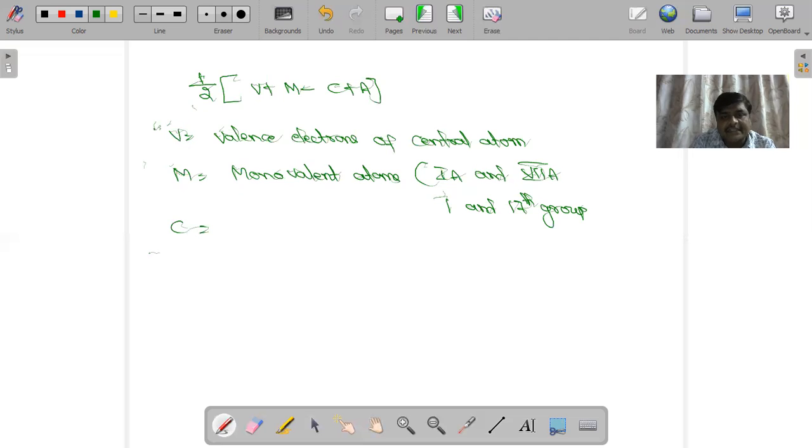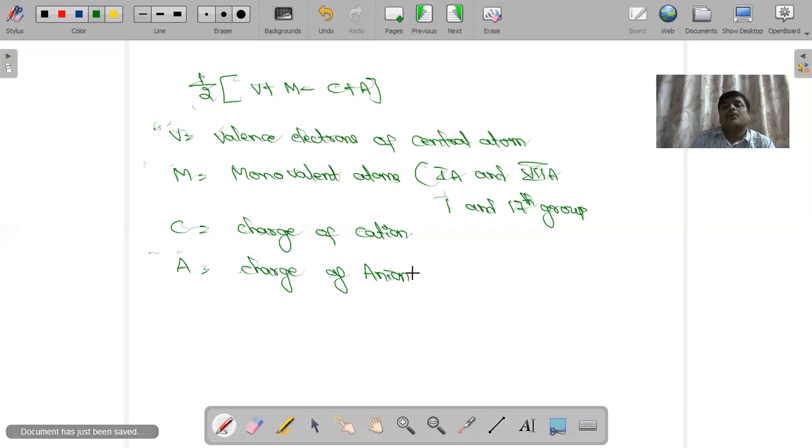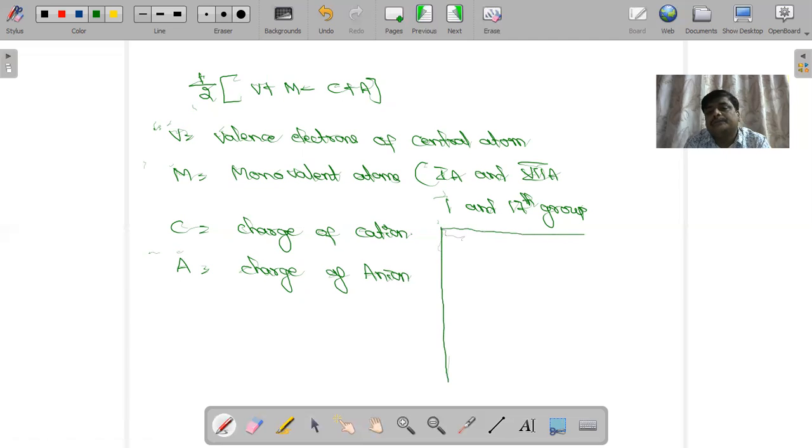Next, C. C represents the charge of the cation, and A represents the charge of the anion. Now I will give one simple example to find the hybridization using this formula.